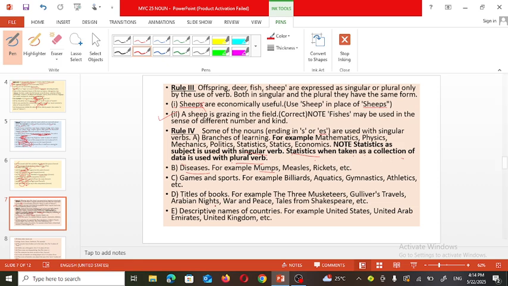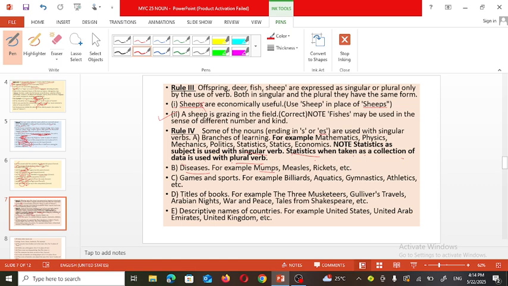Sorry. So these are the different books given here. Along with this title, when a group is mentioned, these nouns, though they include s or es, are in their singular form.